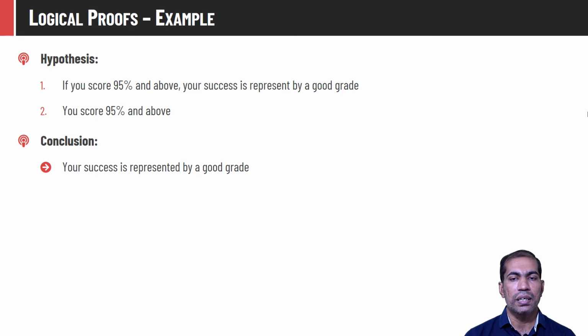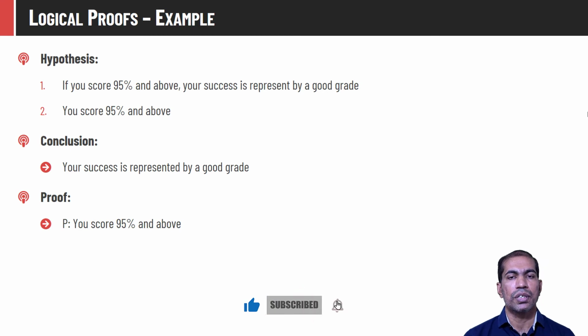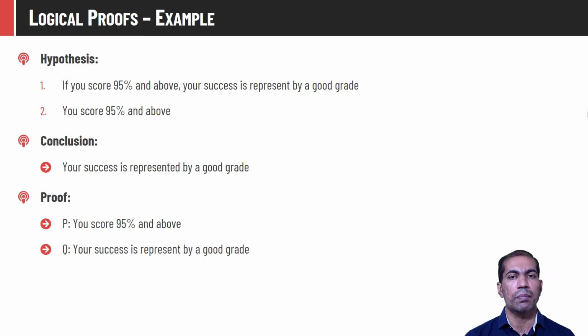So let us assign the appropriate notations to this and apply the connectives. Statement P says you score 95% and above, and Q says your success is represented by a good grade. If there is a compound statement, we need to apply connectives on that. The first statement is an if-then rule: if you score 95%, then your success is represented by a good grade. So we can write this statement as P entails Q. The second statement in the hypothesis, that you score 95% and above, is quite straightforward, and it is represented by P.